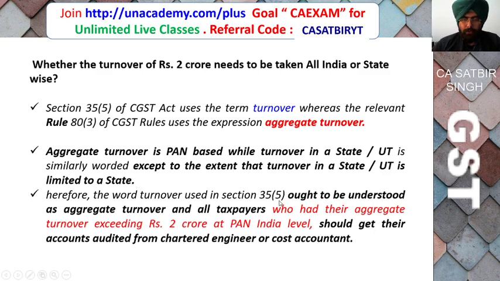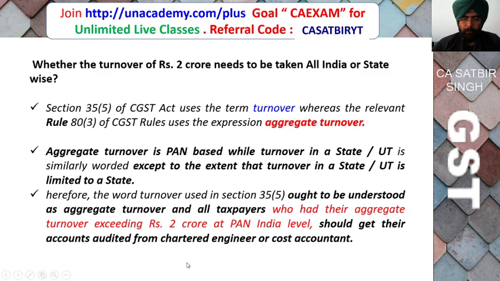Therefore, the turnover used in section 35 ought to be understood as aggregate turnover, and all taxpayers whose aggregate turnover exceeds 2 crore rupees on an all India PAN level basis should get their accounts audited from a chartered accountant or cost accountant.